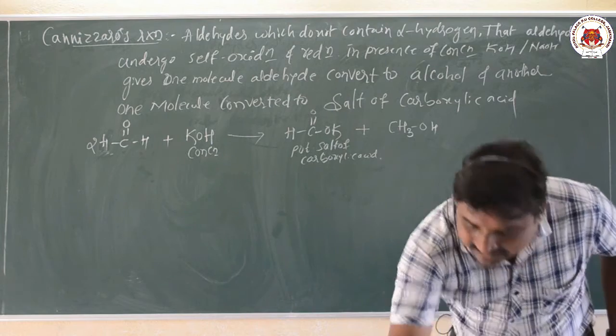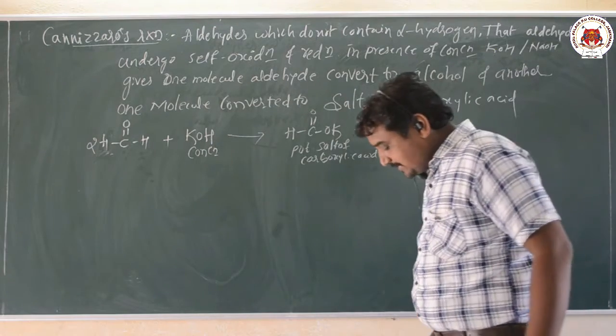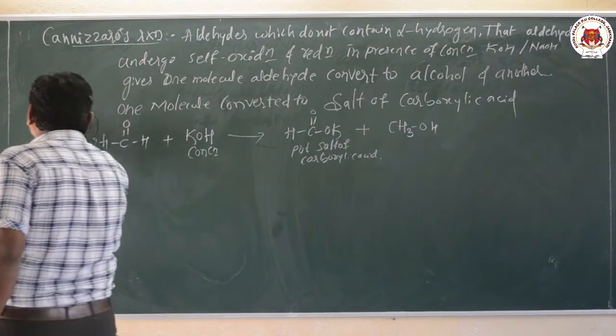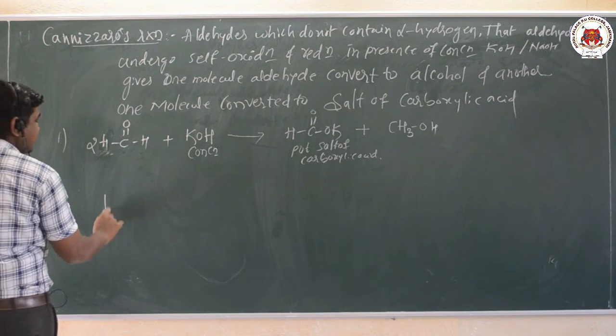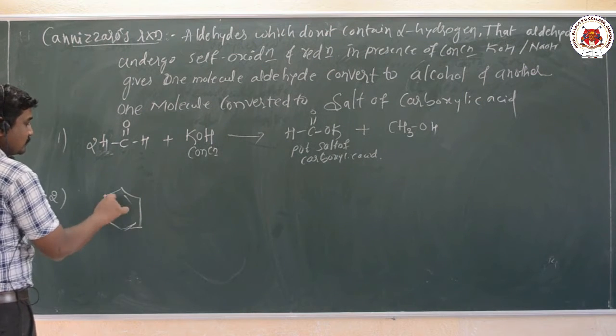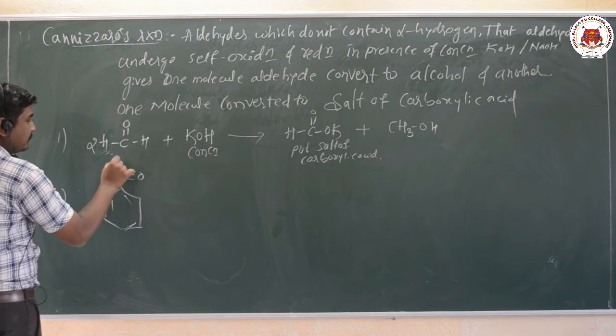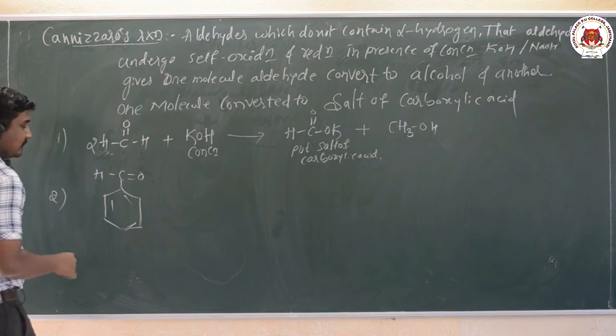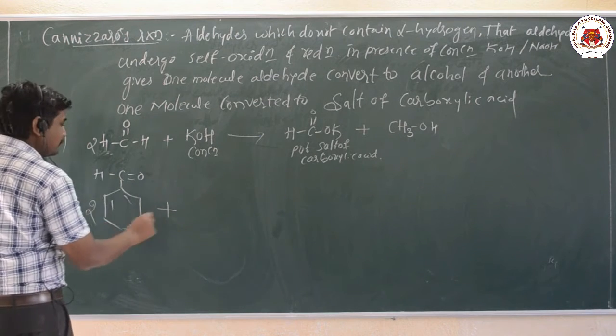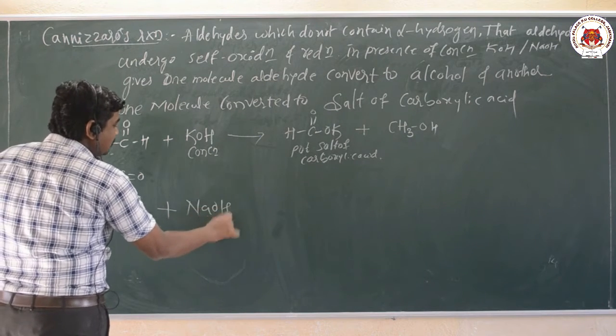Now another example, benzaldehyde. Benzaldehyde reacts with concentrated sodium hydroxide or potassium hydroxide.